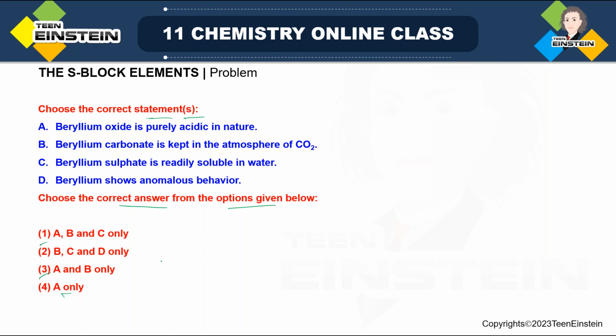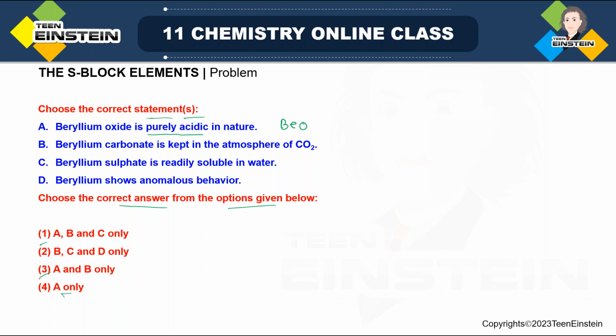The first one says that beryllium oxide is purely acidic in nature. BeO. Remember, in the anomalous behavior table we have seen that BeO is amphoteric in nature. Its oxide and hydroxide are amphoteric in nature. And you cannot expect any acidic behavior from a metal oxide, and after all it is a metal, an alkaline earth metal. So you cannot expect any acidic nature. It is only possible if it is a non-metallic oxide, for example carbon dioxide.